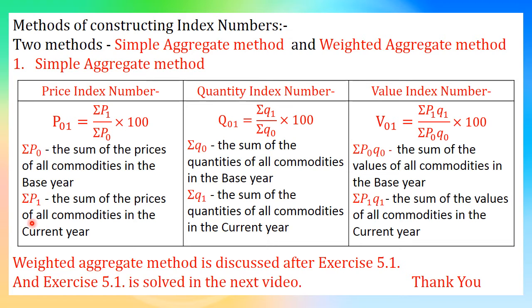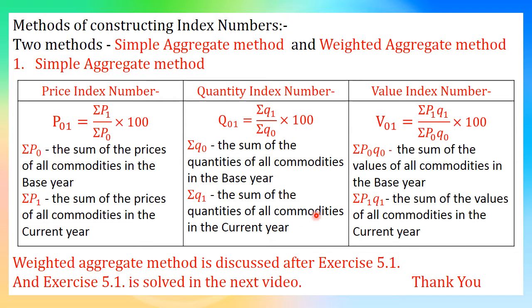Similarly, Q01 is the quantity index number which is calculated by sigma Q1 upon sigma Q0 into 100, and sigma Q0 is the sum of the quantities of all commodities in the base year and sigma Q1 is the sum of the quantities of all commodities in the current year.